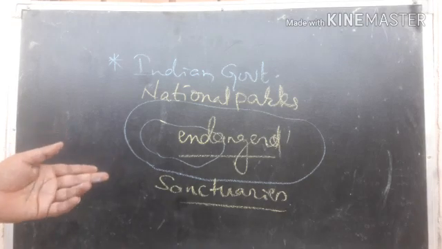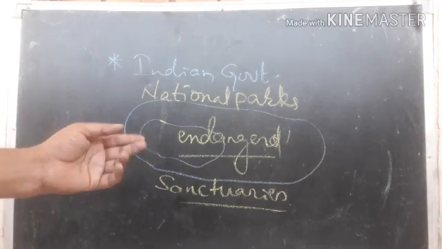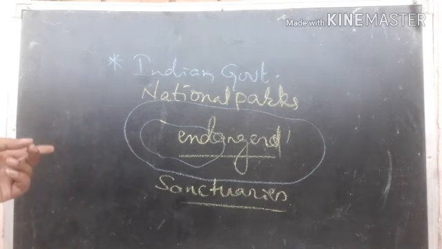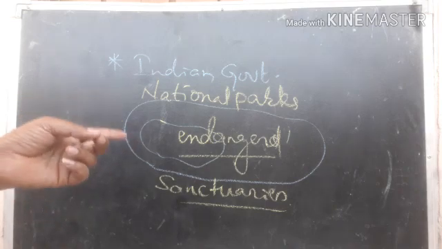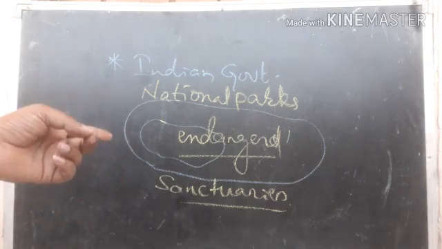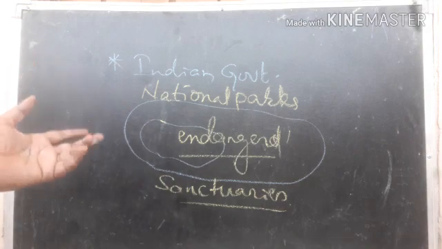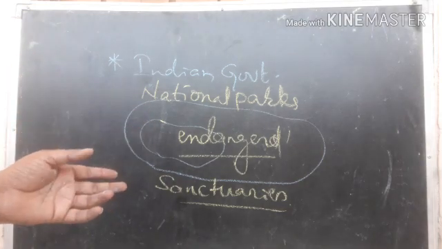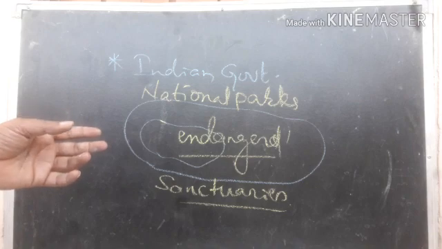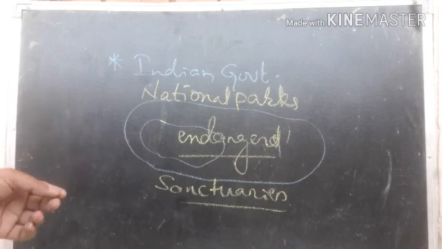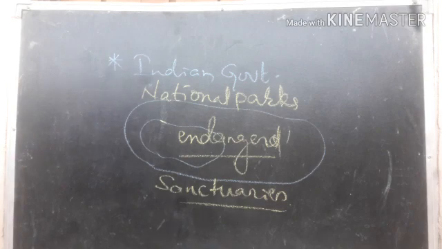Once again I am repeating: Jim Corbett National Park in Uttaranchal, Kanha National Park in Madhya Pradesh, Kaziranga Wildlife Sanctuary in Assam, Bandipur Sanctuary in Karnataka, and Periyar Sanctuary in Kerala. These are the places where the wildlife is getting protected, right?